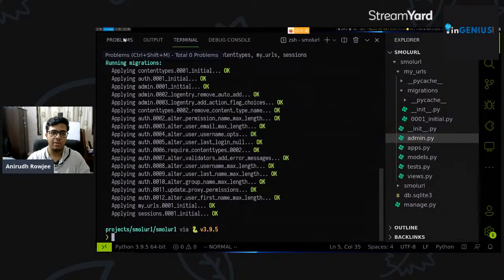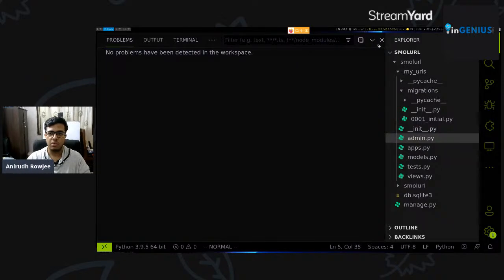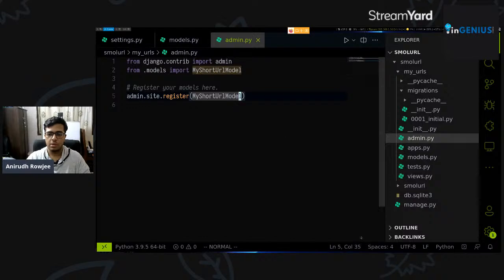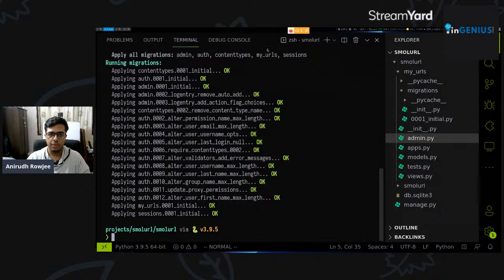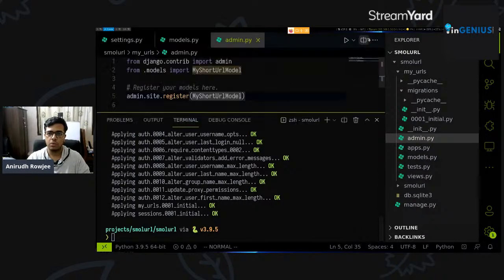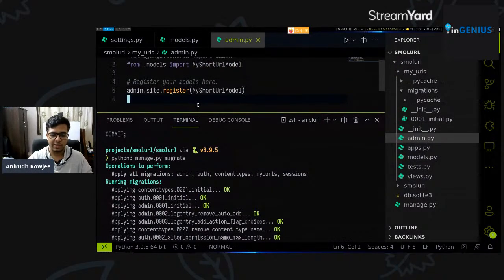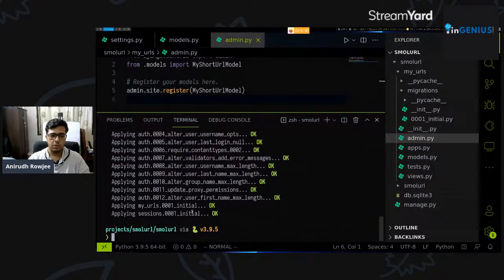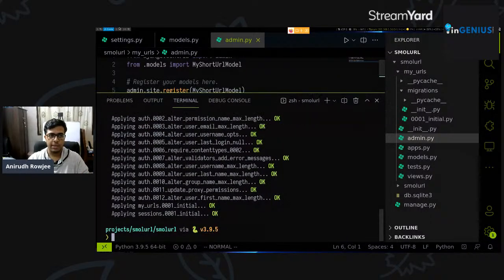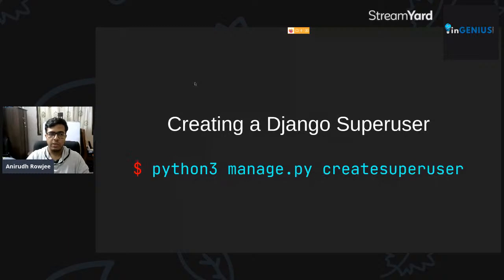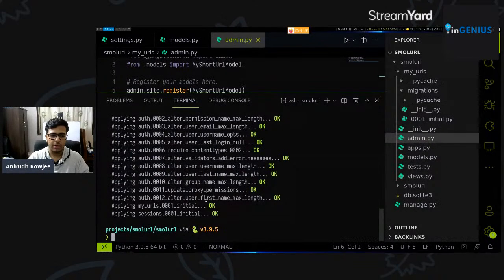So we have our terminal here, right? And if I'm not wrong, we can close this. So we have our terminal here where you can see that the migrations have been run. So if there was an error, your python3 manage.py migrate command would have failed. So it wouldn't have worked, but it looks like our changes to our model are in order. So we've done these migrations right now, right? And all we need to do is take a look at running the server again.